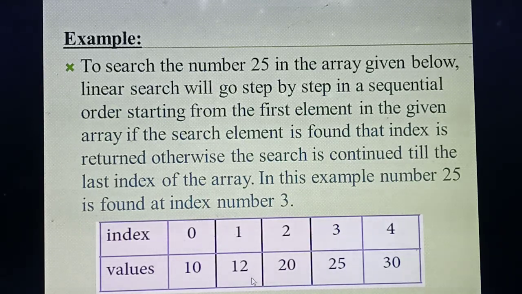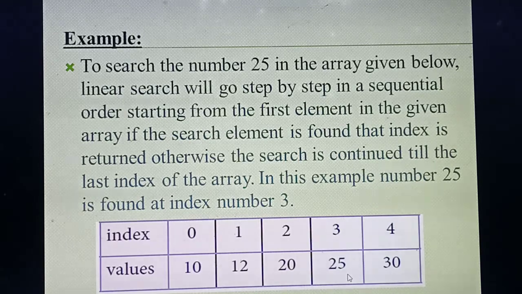So here you compare whether this value is 25. No, it's 12, isn't it? So the match is not found. Next, move to the next place. Is this value 25? No. So the match is not found. Next, is this value 25? Yes. This value is 25. So you are keeping the value 25 in your mind, and this value is also 25. So at this place your value is matched.